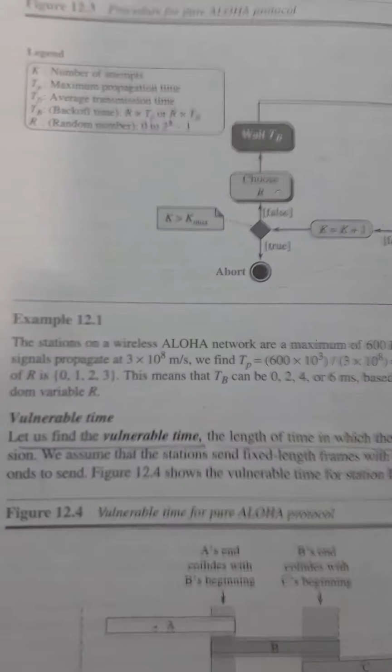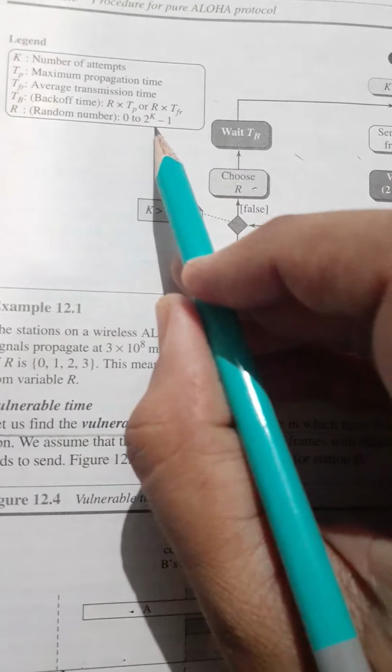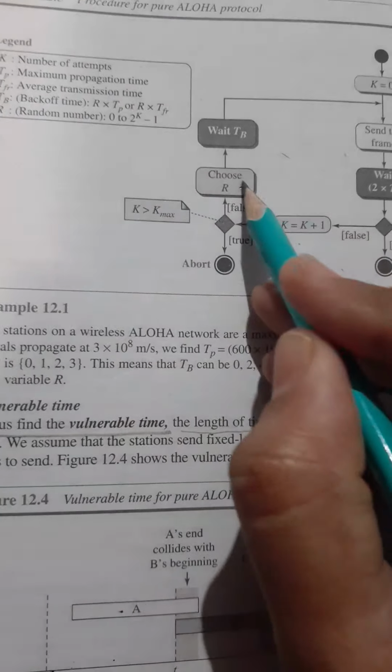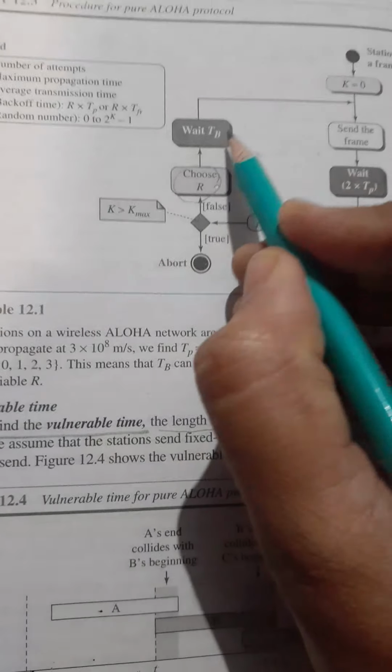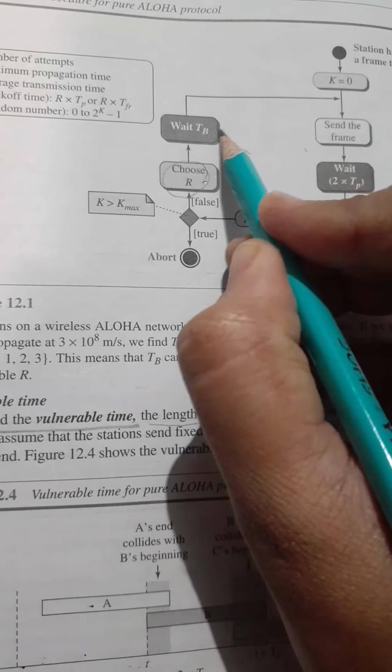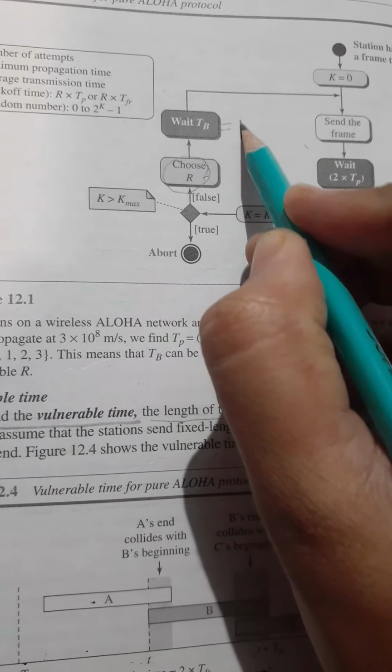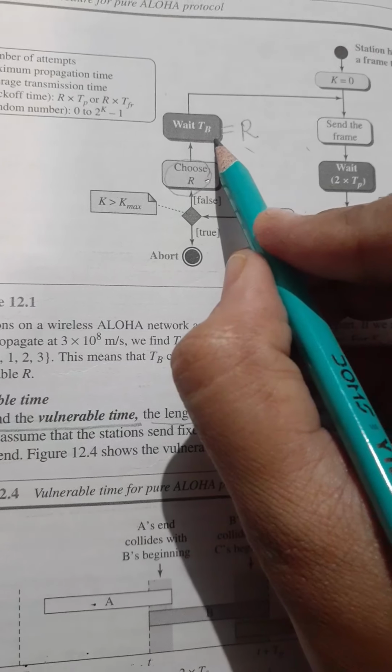Choosing the value of r, which is between 0 to 2 to the power of k minus 1, once you choose this r, it will wait for some time, and this waiting time is called back-off time.